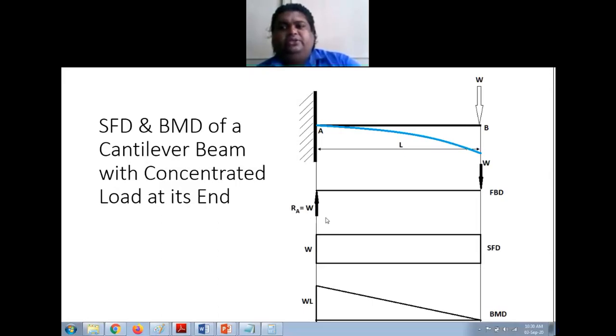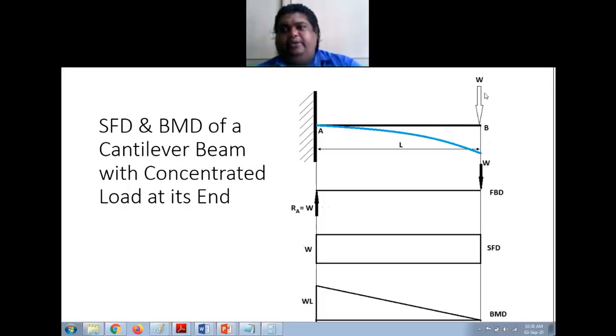Now for drawing the shear force, I'll use the same method that I used for drawing the shear force of a simply supported beam. I'll start from the left end. At the left end I have a reaction in the upward direction, so here I'll draw a line proportionate to W, and between A and B there are no loads, so I will draw a straight line like this.